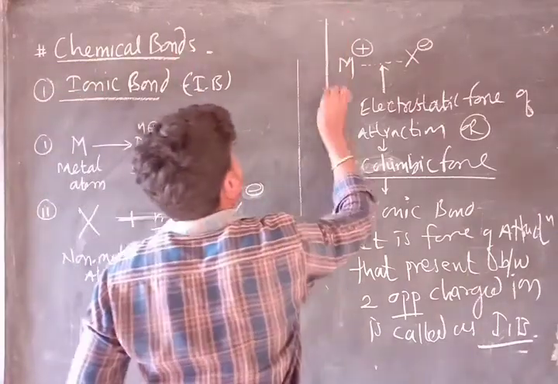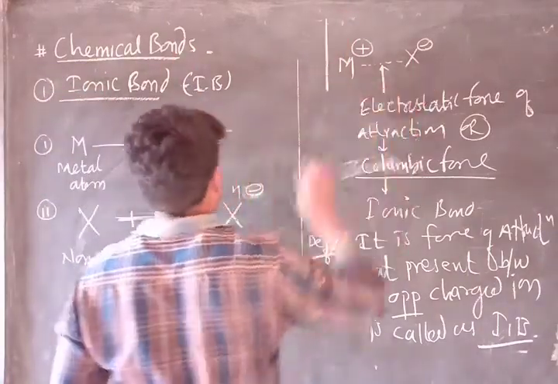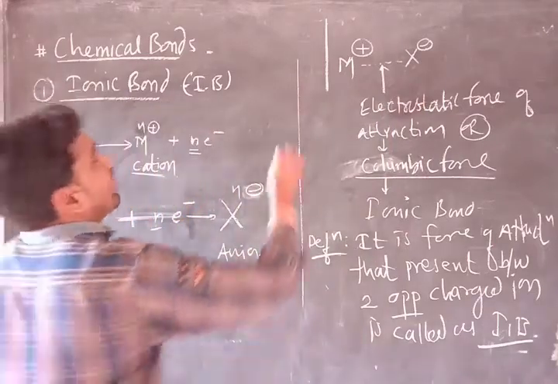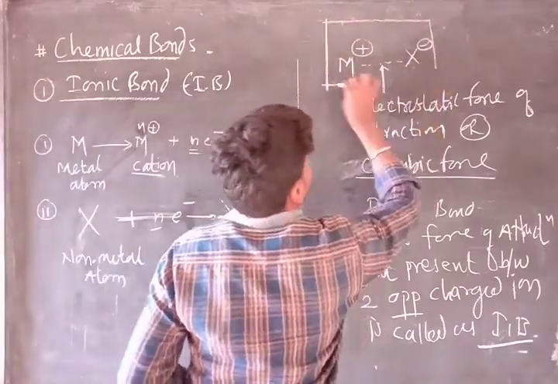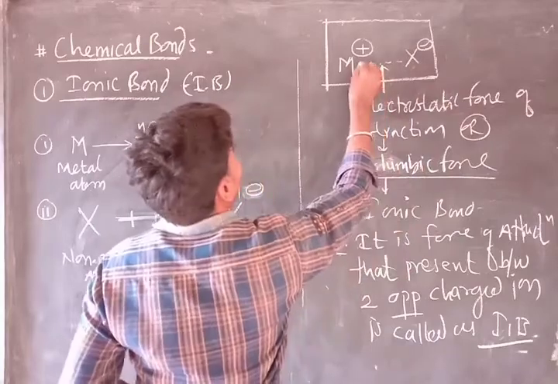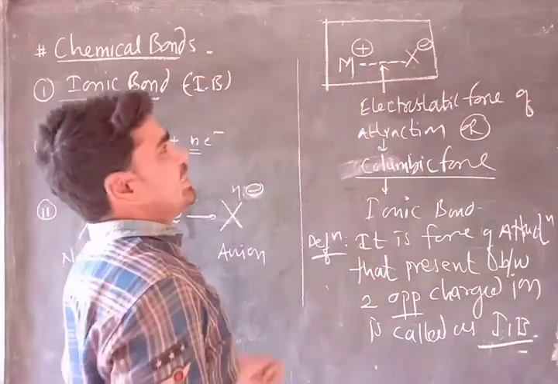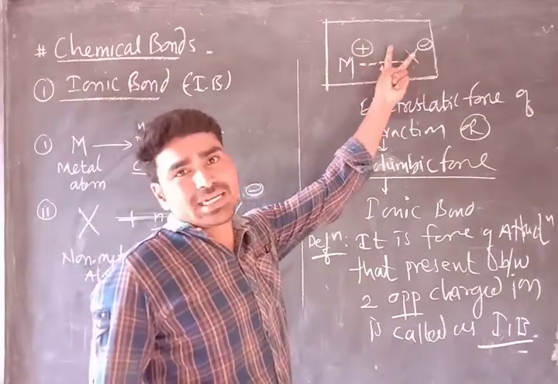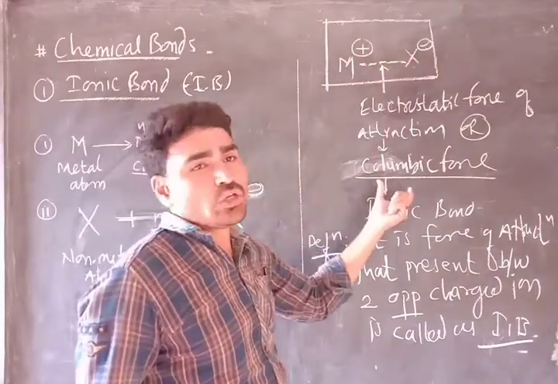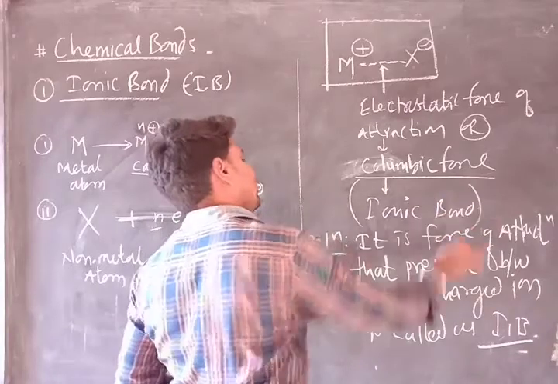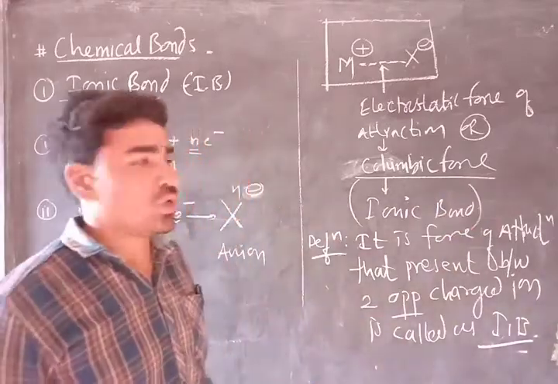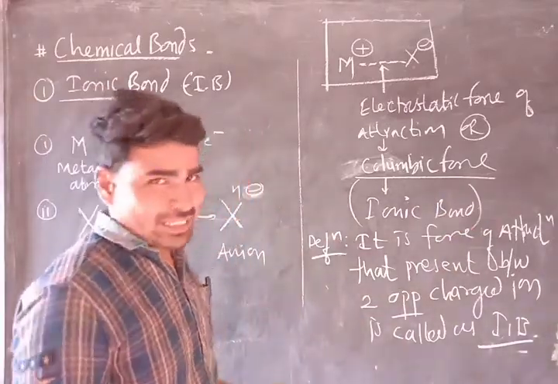Here the metal forms a cation, the non-metal forms an anion, and in this way a kind of force of attraction exists between these two oppositely charged ions. This we call the ionic bond.